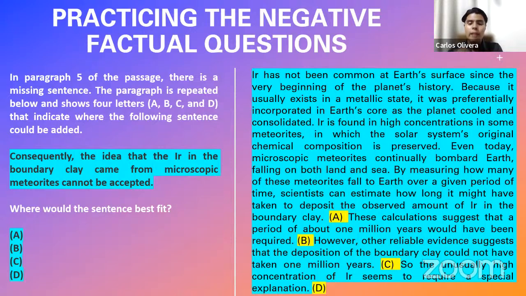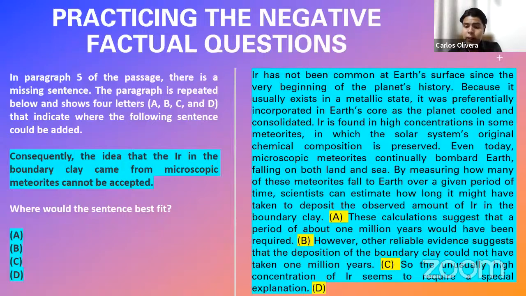element or mineral in our planet, apart from the hypothesis that says meteorites were the cause of this element. So this sentence that says, "Consequently, the idea that air in the boundary clay came from microscopic meteorites cannot be accepted," must go in spot C. Why must it go there?